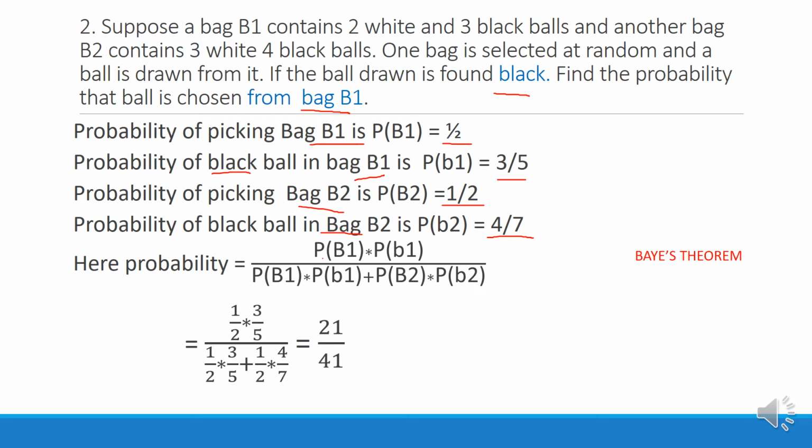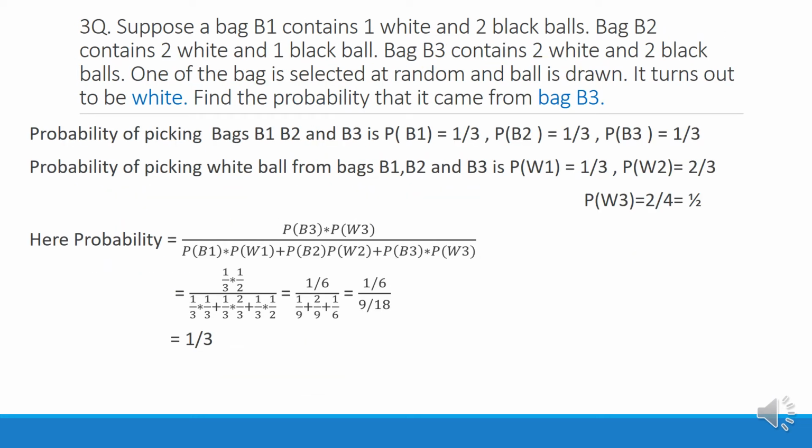So the formula is: probability of bag B1 into probability of taking black ball in the bag B1, divided by probability of bag B1 multiplied with probability of black ball in the bag B1 plus probability of bag B2 multiplied with probability of black ball from the bag B2. So the answer is 1 by 2 into 3 by 5 divided by 1 by 2 into 3 by 5 plus 1 by 2 into 4 by 7, that is equals to 21 by 41, which is the required probability.